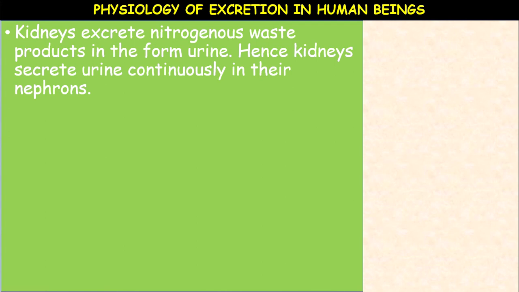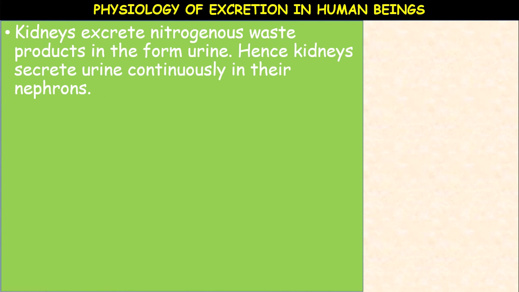And the liver also plays a very important role in excretion. In what way? The metabolism of amino acids produces ammonia. Ammonia is highly toxic, so that ammonia is converted into urea in the liver.